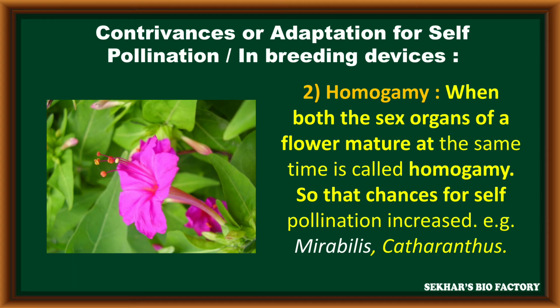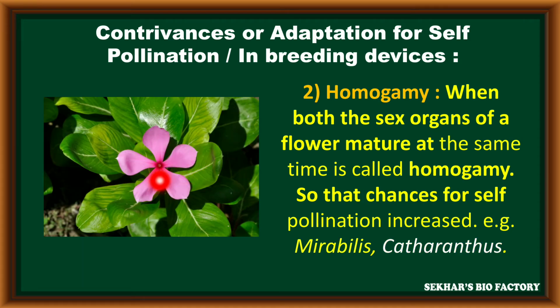The second method is homogamy. In a bisexual flower, both male and female reproductive organs, like anther and gynoecium, mature at the same time. When both mature at the same time, there is a chance for self-pollination. It is called homogamy. Examples are the Mirabilis plant along with the Catharanthus vinca rosea flower.